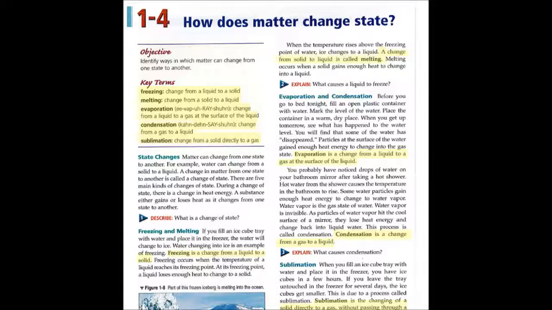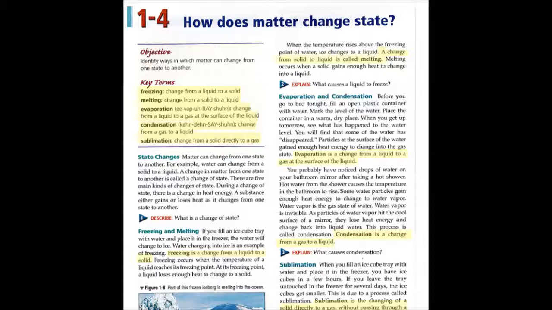State changes. Matter can change from one state to another. For example, matter can change from a solid to a liquid. A change in matter from one state to another is called a change of state. There are 5 main kinds of changes of state. During a change of state, there is a change in heat energy. A substance either gains or loses heat as it changes from one state to another. 1. Describe. What is a change of state?